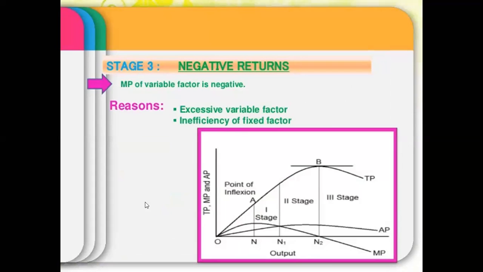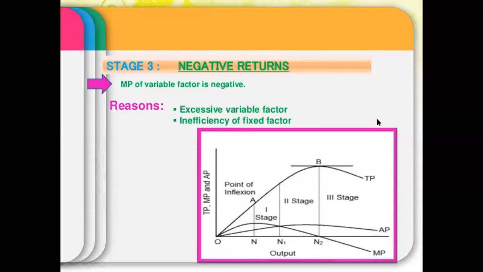Negative returns means the MP becomes negative. In the diagram, you don't need to make the AP curve. You have to just make the TP and MP curve, right? TP first increases at increasing rate, then increases at diminishing rate, and finally decreases. MP first increases, then becomes 0,